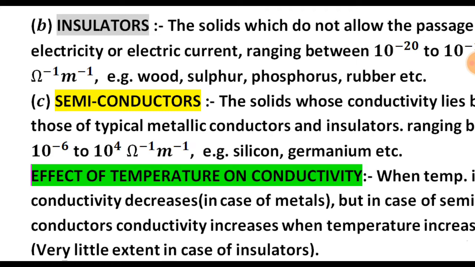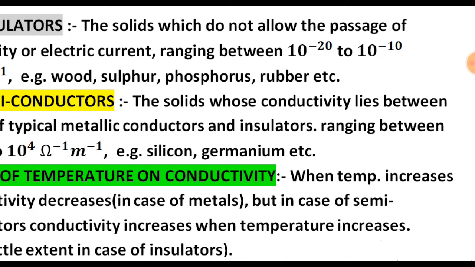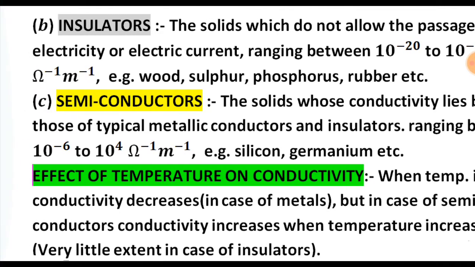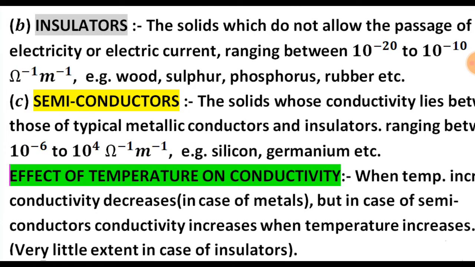So the question arises in our mind: what are the factors? The effect of temperature on conductivity: when temperature increases, conductivity decreases in the case of metals, meaning metallic conduction.